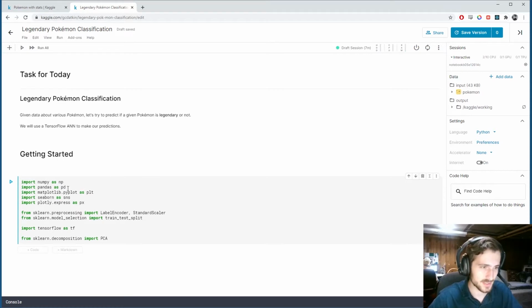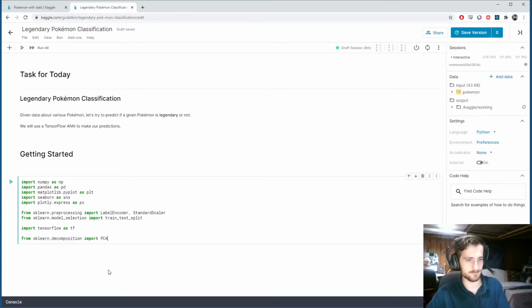So I have the libraries we'll be using today ready to import. It will be NumPy, Pandas, Matplotlib, pretty standard. Seaborn for data visualization, Plotly Express also for data visualization, and for pre-processing we'll use LabelEncoder and StandardScaler from sklearn, along with the train_test_split function. For training we'll use TensorFlow as I stated above, and for some post-training analysis we'll be using PCA from sklearn.